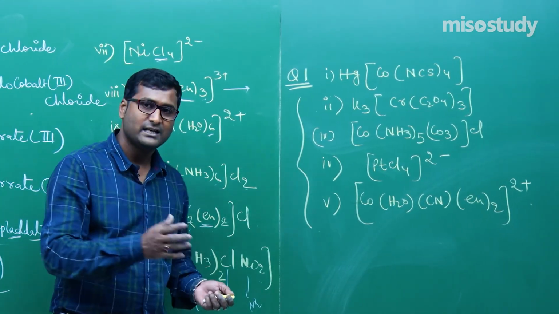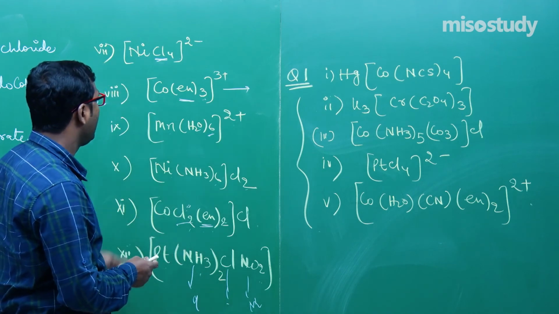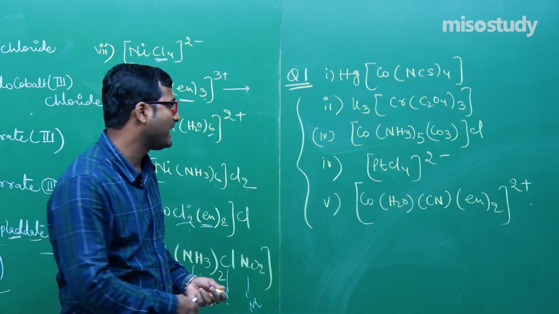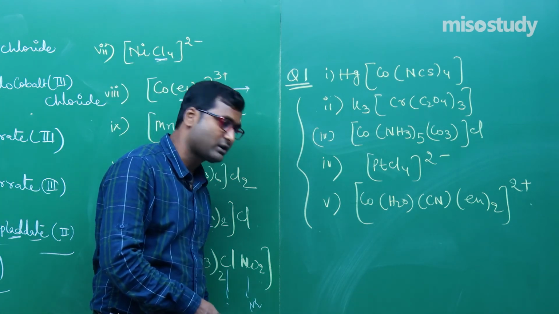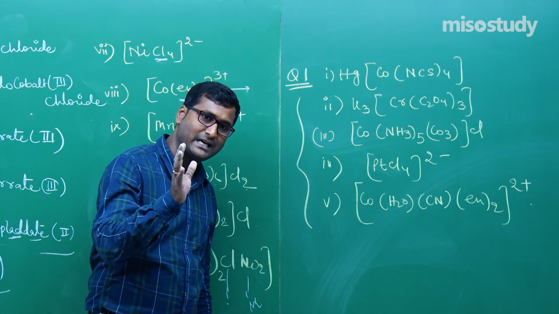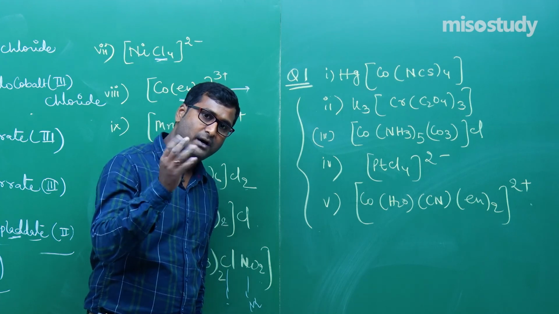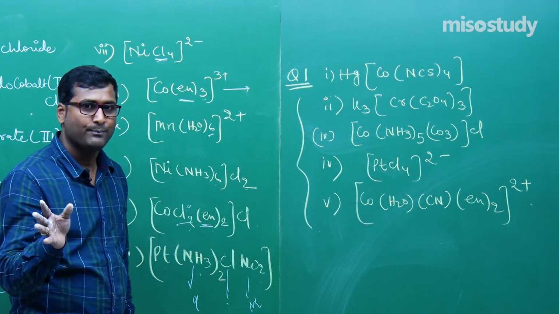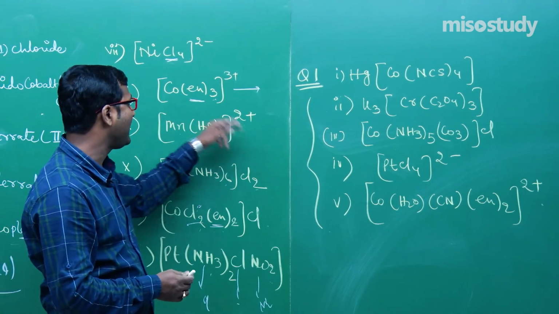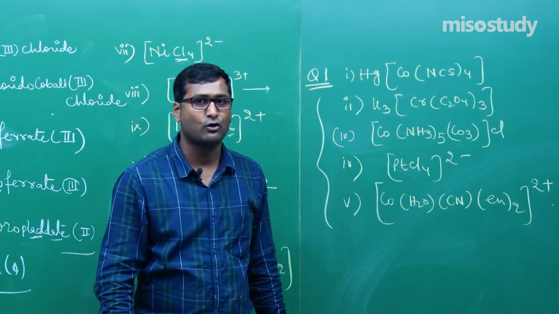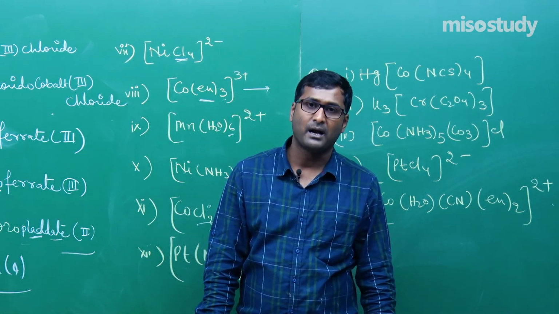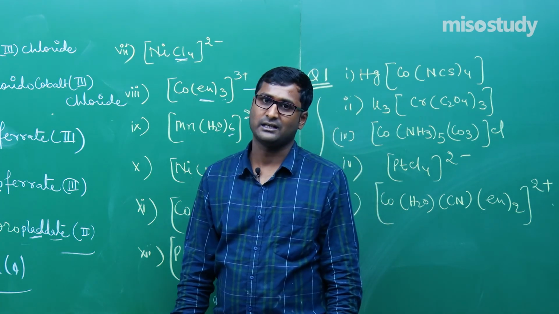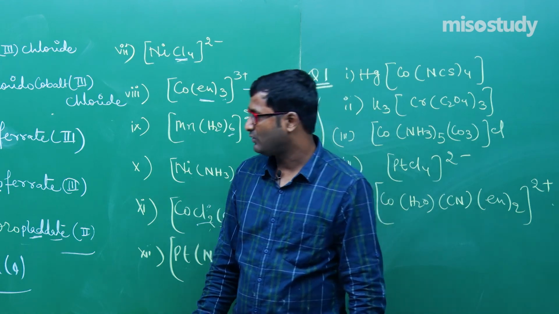It's very easy. Check out which one is a cationic complex, which one is an anionic complex, and which one is a neutral complex. If it is a cationic complex, then write copper as copper, iron as iron, cobalt as cobalt, nickel as nickel. But if it is an anionic complex, then write cobaltate, nickelate, plumbate, ferrate, mercurate. Clear to you? These are the things, my friend, and definitely it will help you a lot.